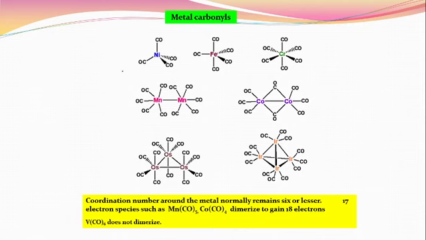The electron-deficient species such as Mn(CO)5 and Co(CO)4 dimerize to gain the 18 electron configuration, and V(CO)6 does not dimerize. Here let me explain the coordination number. Also, in the examination they ask the coordination number. Coordination number means the number of ligands the metal is bonded to. This nickel is bonded to 4 carbonyls, so this complex has coordination number 4, and it has a tetrahedral structure.